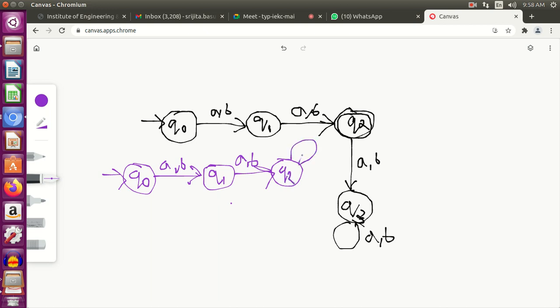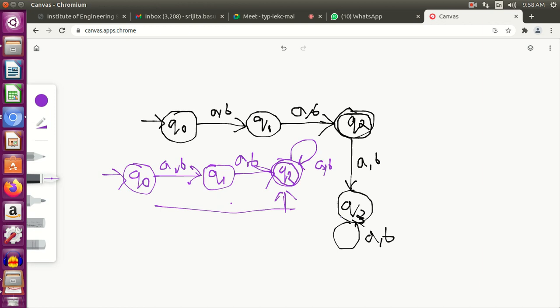This is my final state, and I'll give a self loop over a, b on q2. Simply I'll give a self loop because here the condition is at least 2. So at least 2 is already satisfied once I reach q2. Then after q2 I can have any number of a or b, right? So for that I can simply add a self loop in the state q2 to ensure that.